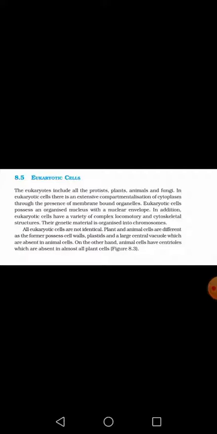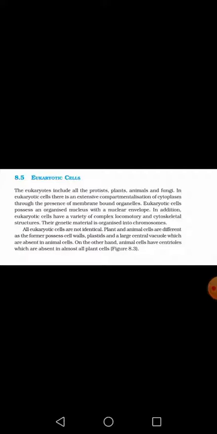Generally eukaryotes include protists, plants, animals and fungi. If we observe the structure of the eukaryotic cells, we will find that the eukaryotic cell has extensive compartmentalization, means the cell is completely divided into various compartments due to the presence of various membrane bound organelles.